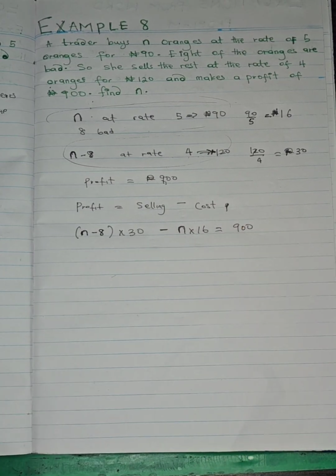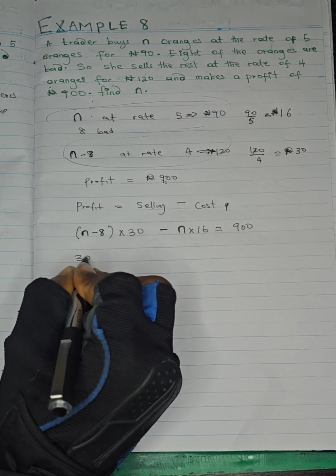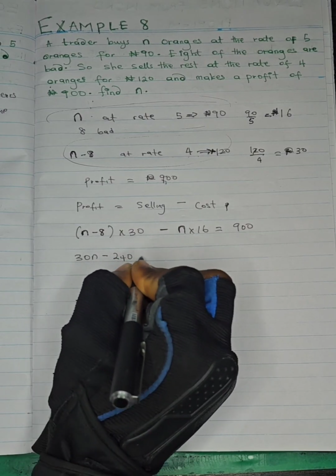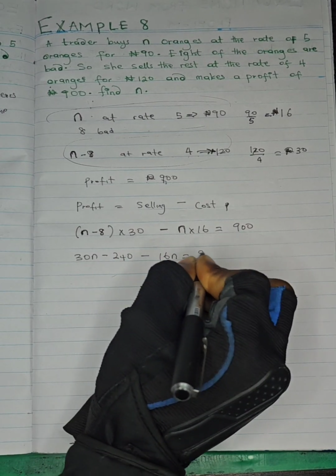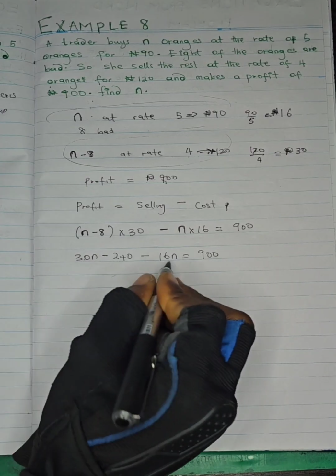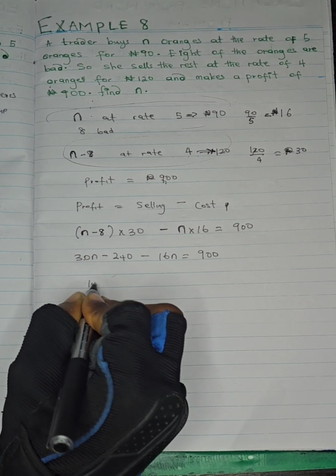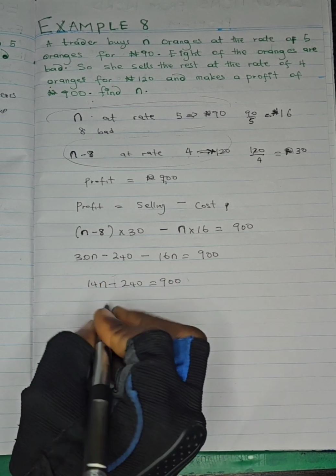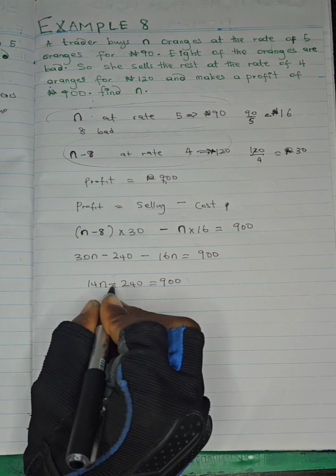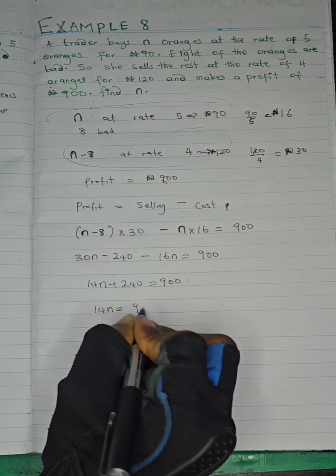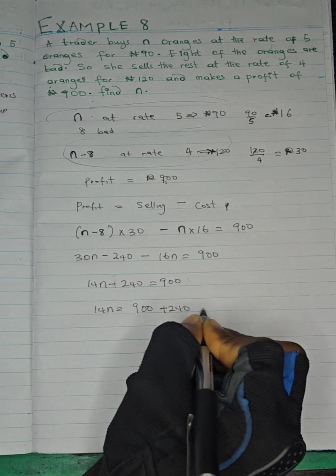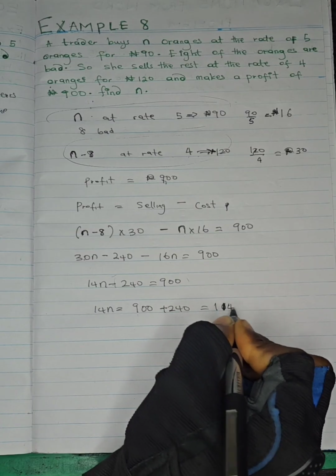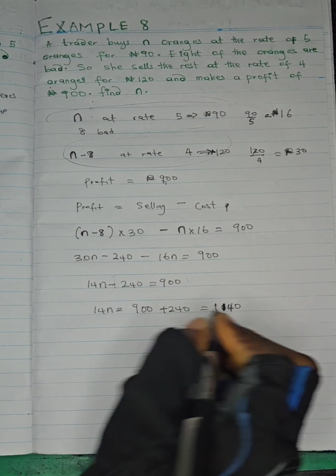is equal to 900. Are we together? So if we open up this bracket, we have 30n minus 30 times 8, this is 240, minus 16n is equal to 900. So 30 minus 16 will give you 14n minus 240 is equal to 900. So 240 crosses the equation, and because it's minus, when you cross the equation it becomes plus. You have 900 plus 240, which will give you 1140. Are we together?